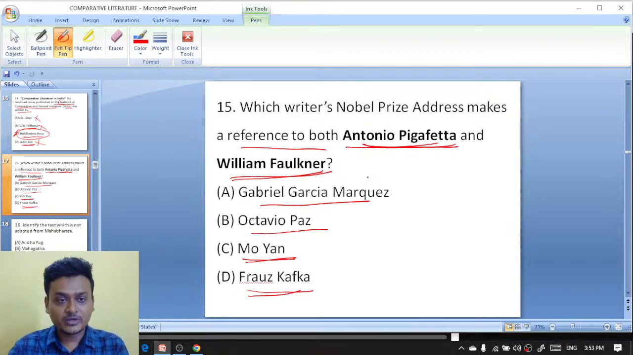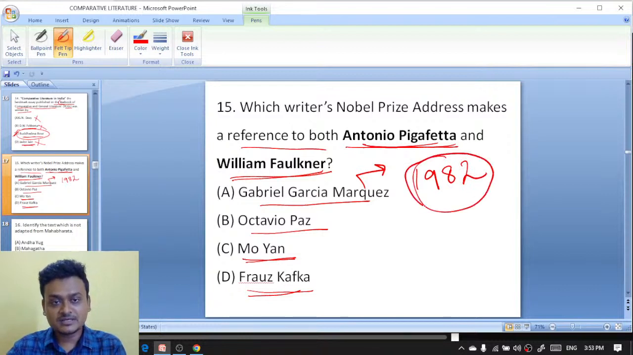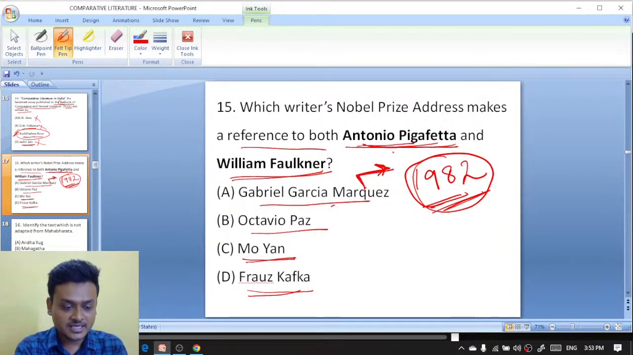Look here, Gabriel Garcia Marquez actually got the Nobel Prize in 1982. How to remember that? We won the first World Cup in 1983, so one year before that, it is 1982. So which writer's Nobel Prize address makes a reference to both Antonio Pigafetta and William Faulkner? Gabriel Garcia is actually referring to Antonio Pigafetta and William Faulkner.